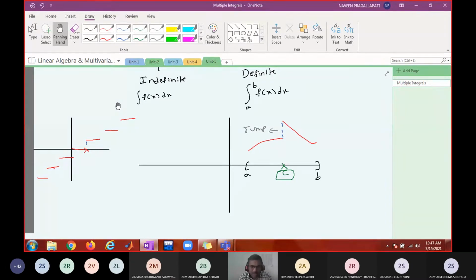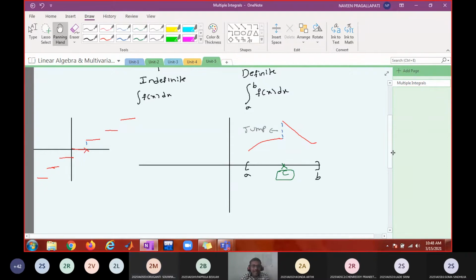Okay. Now somebody said mod x. Is mod x a piecewise continuous function or not? Why? Mod x is a continuous function. Is it not piecewise continuous? Do you agree that every continuous function is piecewise continuous or not? It doesn't have a jump.